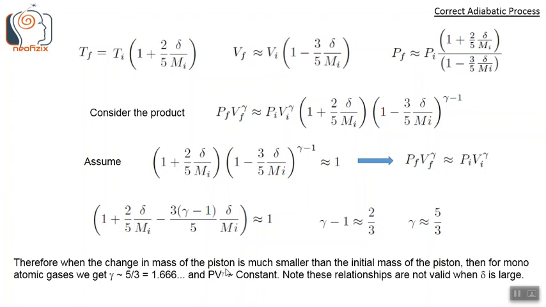Therefore, when the change in mass of the piston is much smaller than the initial mass of the piston, that is delta much less than Mi, then for monoatomic gases we get gamma equals 5 by 3, which is equal to 1.666 and so on. And we also find PV to the power gamma equals constant. This is what we find experimentally also. Note, these relationships are not valid when delta is large.